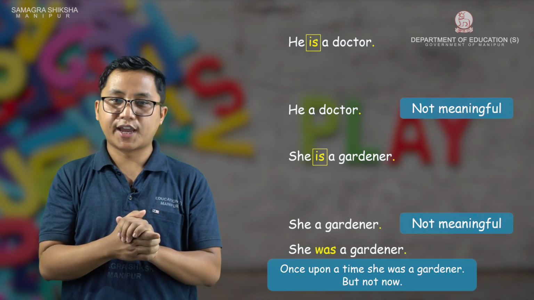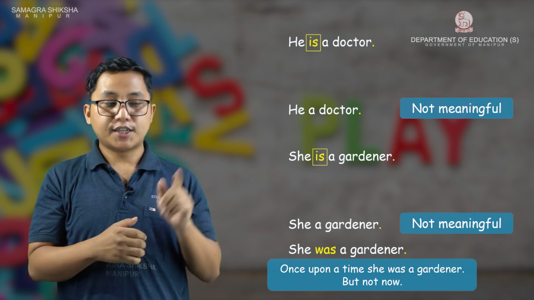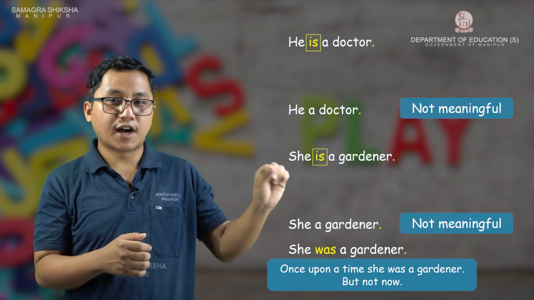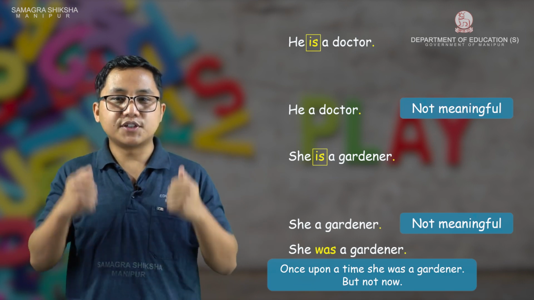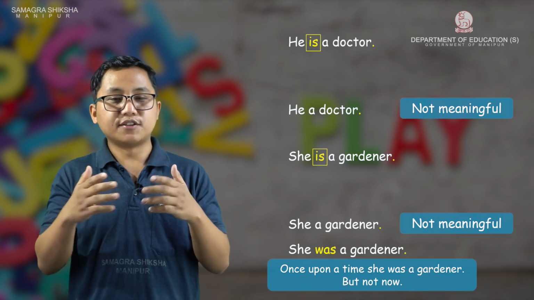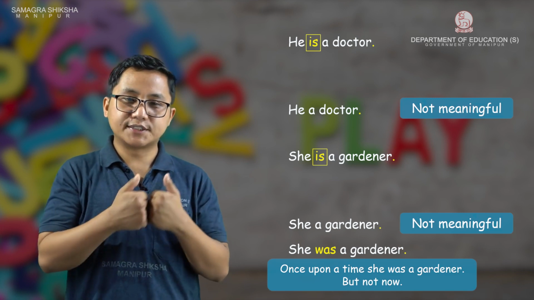If we use "was". But here I'm using "is". "She is a gardener." It means right now she is a gardener, and she will continue.